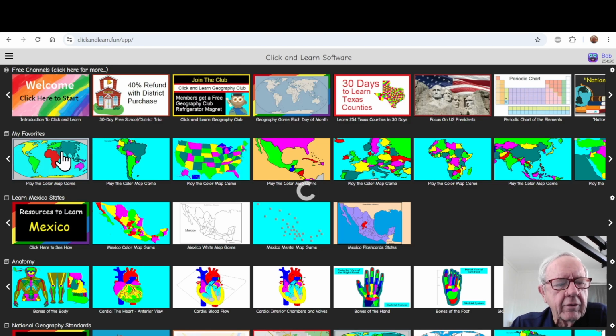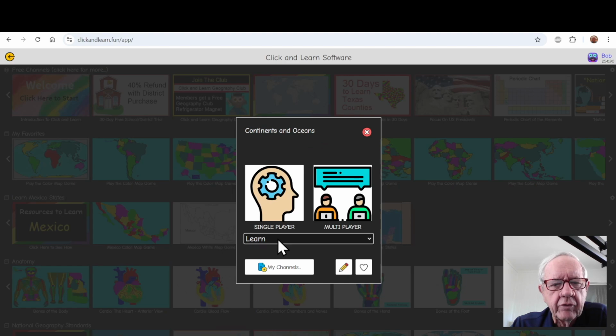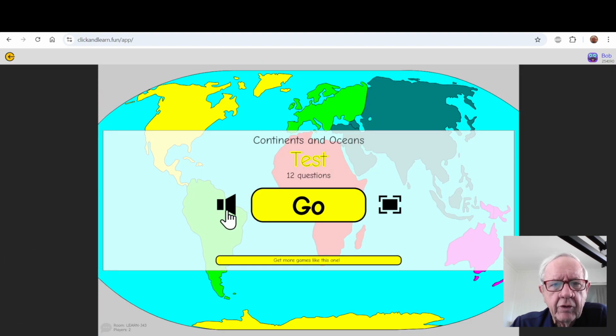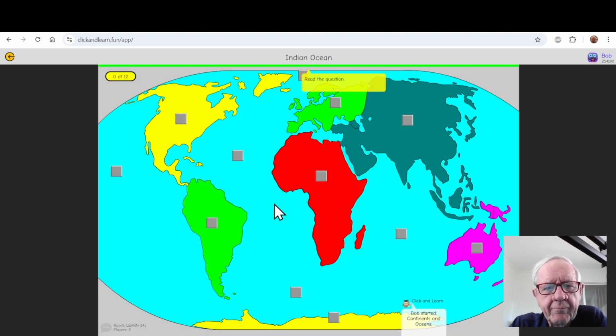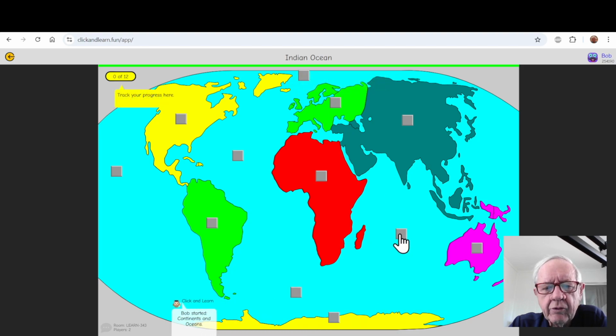I'm going to go right into the game for continents and oceans. I'm going to switch to test mode. And in test mode, as you know, all the questions are in random order. We've got 12 questions. I click the go button. In random order with the questions at the top, it says click on the Indian Ocean.